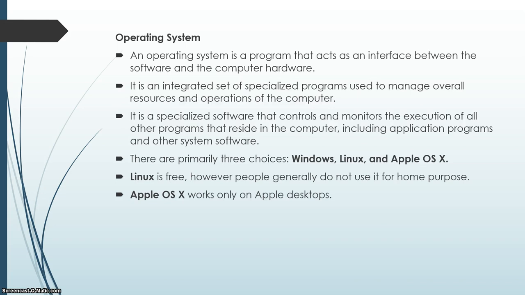An operating system is a program that acts as an interface between the software and the computer hardware. It's an integrated set of specialized programs used to manage overall resources and operations of the computer.